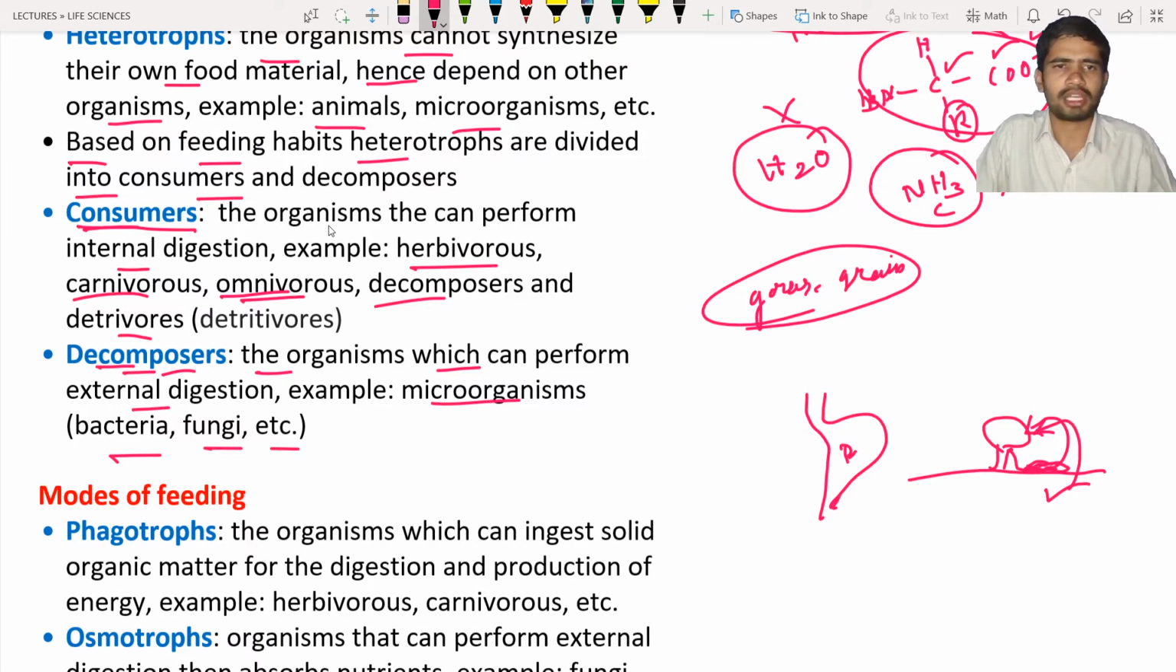Even the fungi, you can see, also does external digestion. The bacteria doesn't have any proper digestive system inside it. So as a result, it releases some kind of enzymes and other components to digest the food material. Okay, it comes under the decomposers.